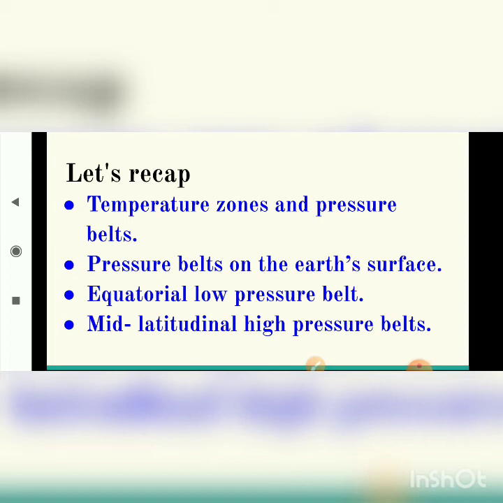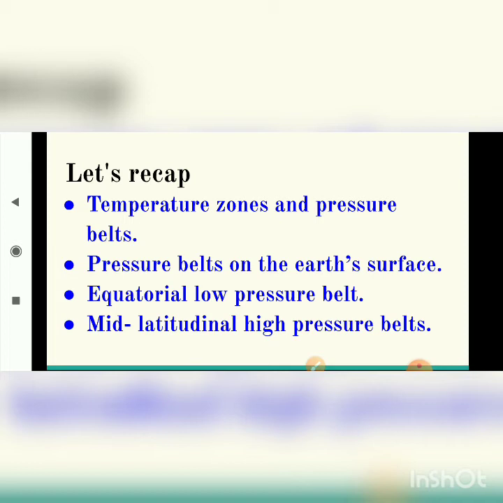In the equatorial low pressure belt, we learned that the sun rays can be perpendicular between the Tropic of Cancer and Tropic of Capricorn. So the temperature is higher in this region. Hence, air in this region gets heated. It expands, becomes light and moves towards the sky. This process operates continuously. A low pressure belt is formed in the central part of this region between parallels 5 degree north and 5 degree south. At the end, we learned the second pressure belt, called the mid-latitudinal high pressure belt.